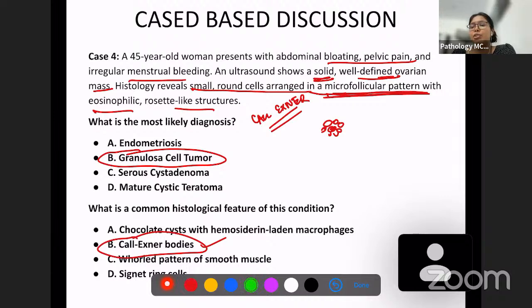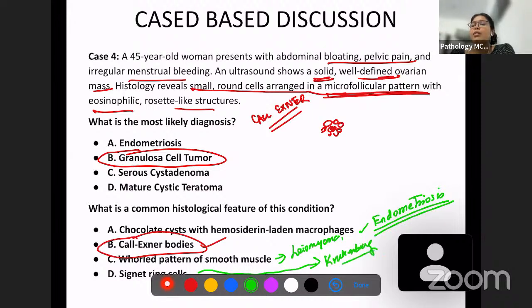Chocolate cysts with hemosiderin-laden macrophages: endometriosis. Whorl pattern of smooth muscle seen in which condition? It is a uterine tumor, leiomyoma. Next one, signet ring cells. Again, ovarian tumor: metastasis from GIT, Krukenberg tumor. So in ovary, if you see chocolate cyst, then it is endometriosis. This is leiomyoma and Krukenberg tumor. So that's it for today's class. Thank you so much.